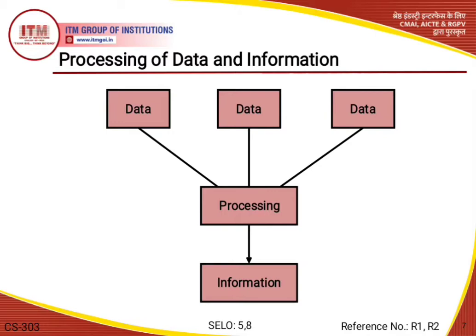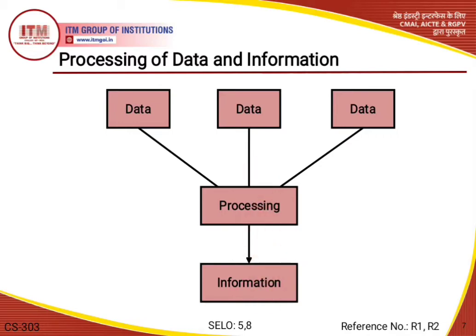So here in this diagram you can see that different data in the form of raw material is collected and then goes for processing. Why do we need this processing? Because I have already told you that we need processing because we want to transform this data into meaningful information. That's why we collect this data, then it goes for processing, and after processing we convert this data into the form of information.